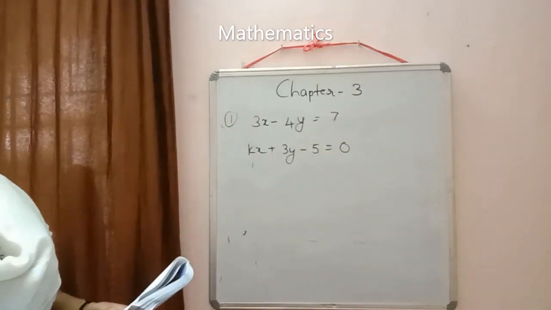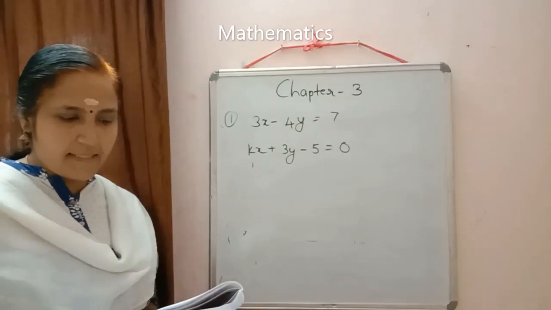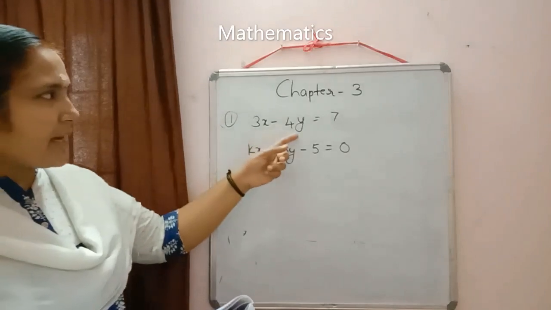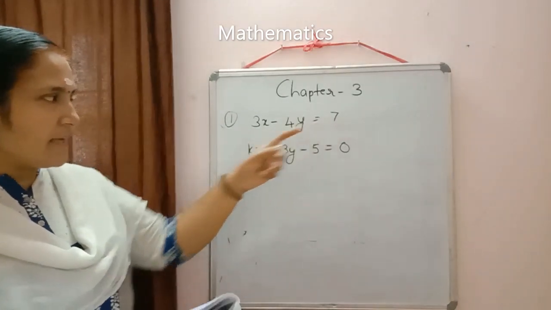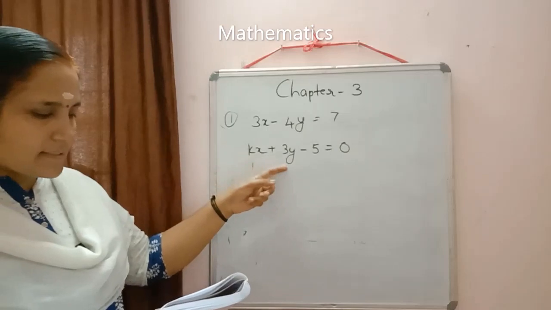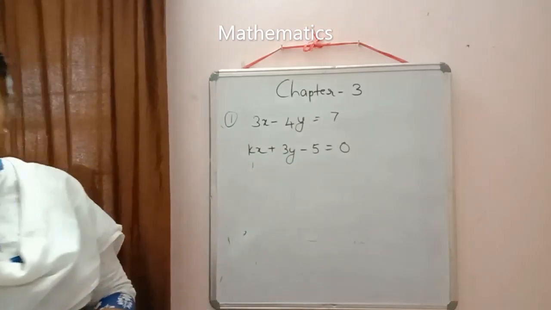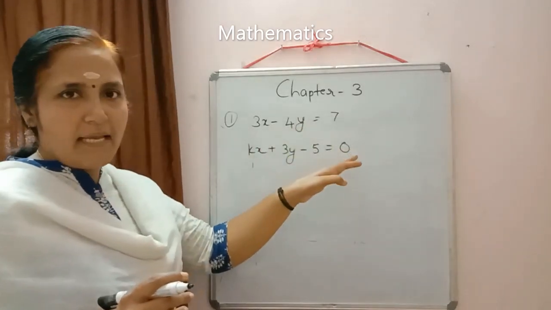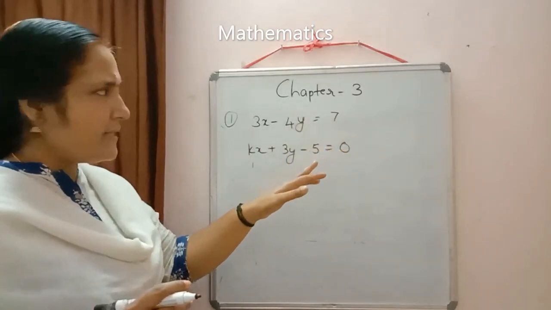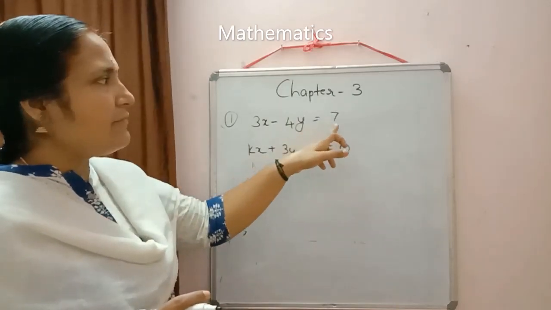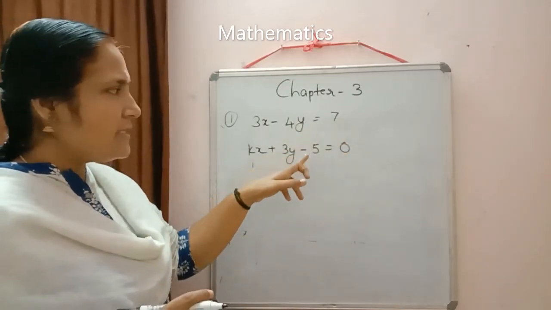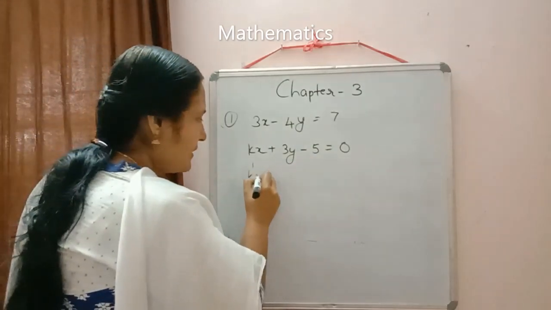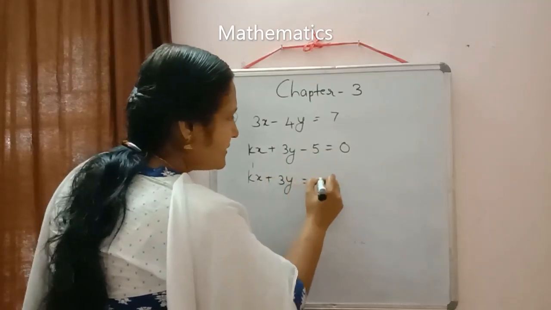And I wrote here first equation 3x minus 4y is equal to 7 and second equation kx plus 3y minus 5 is equal to 0. As I told you earlier, constant either both should be in left hand side or both should be in right hand side. Here in the first equation we have the constant in right hand side. So shall I shift the minus 5 also to right hand side? No problem? Okay. So write down kx plus 3y is equal to 5.